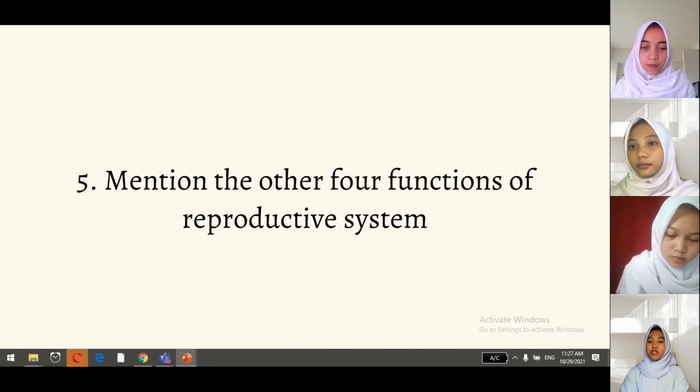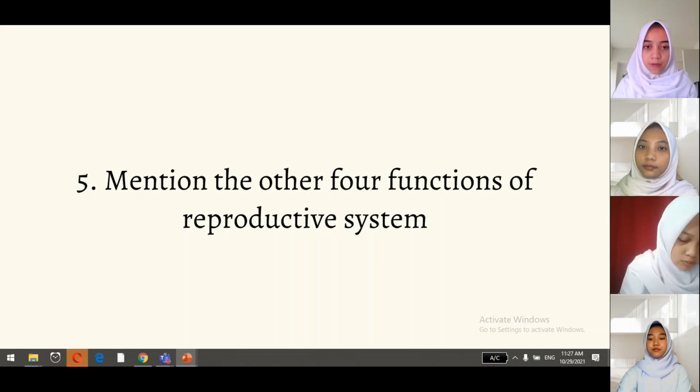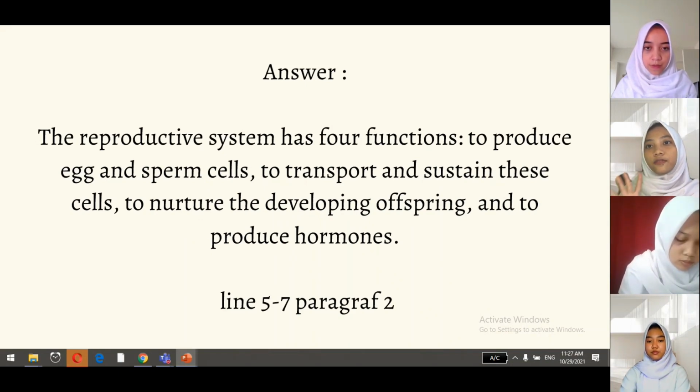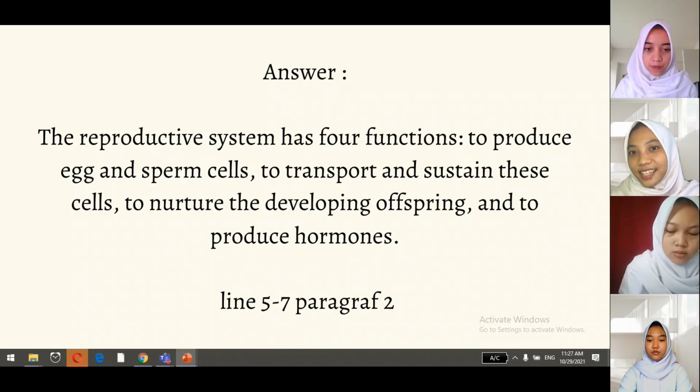And the last question, Farida: mention the four functions of the reproductive system. The reproductive system has four functions. They are to produce egg and sperm cells, to transport and sustain the cells, to nurture the developing offspring, and to produce hormones. Sentence in line 5 and 7, the second paragraph.